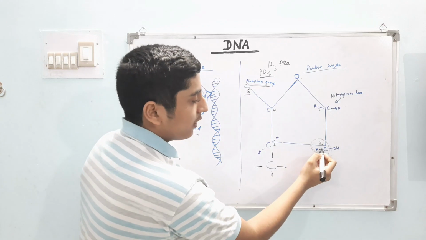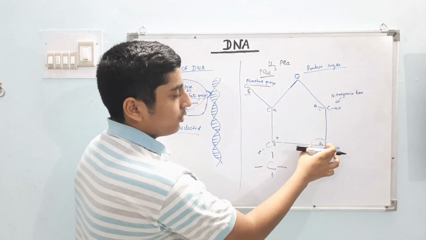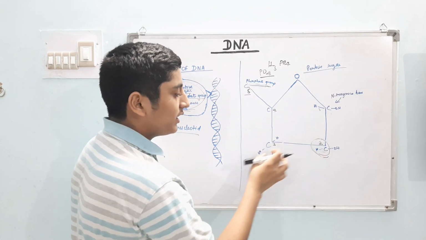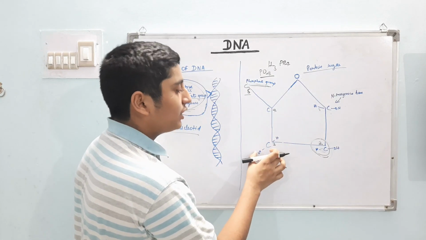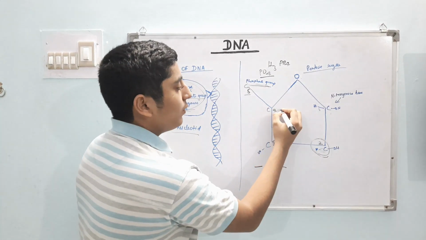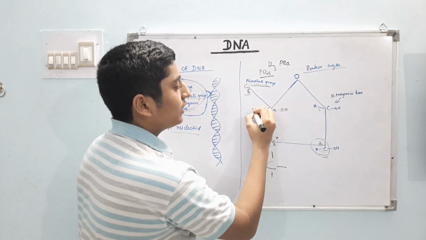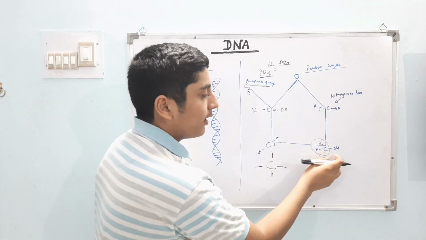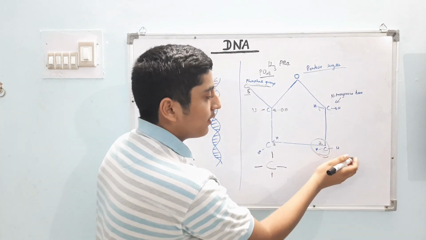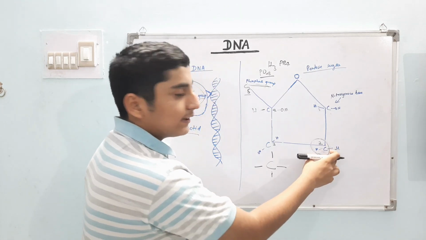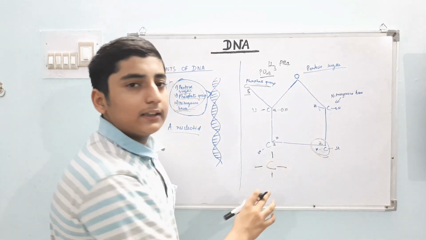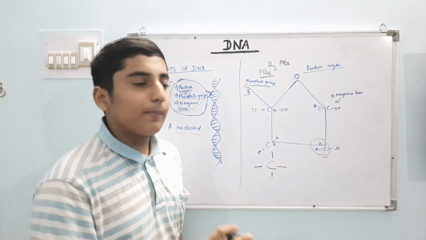It is also H and OH. The two are already engaged, either H, OH here, or OH, H here. So in the second carbon, this O is removed. That's why it is called deoxyribonucleotide.